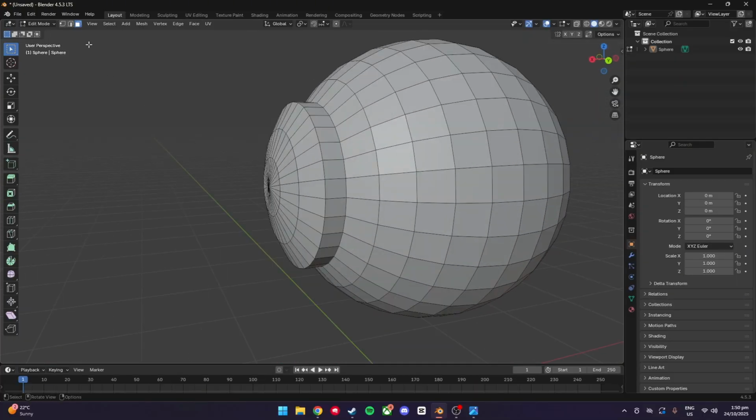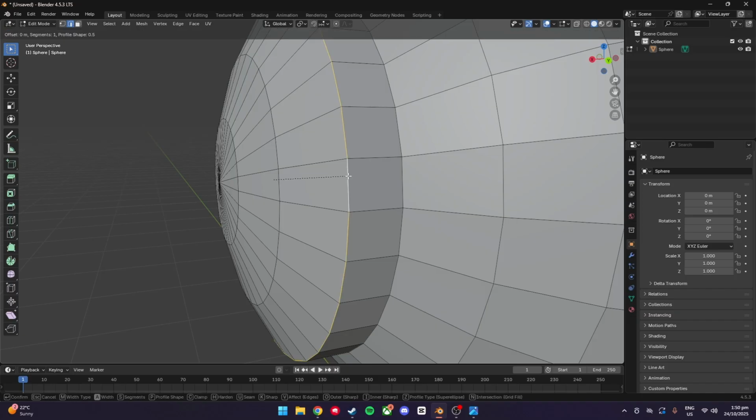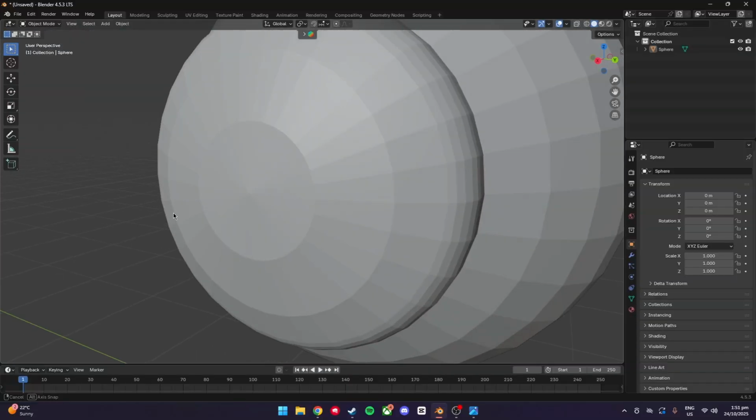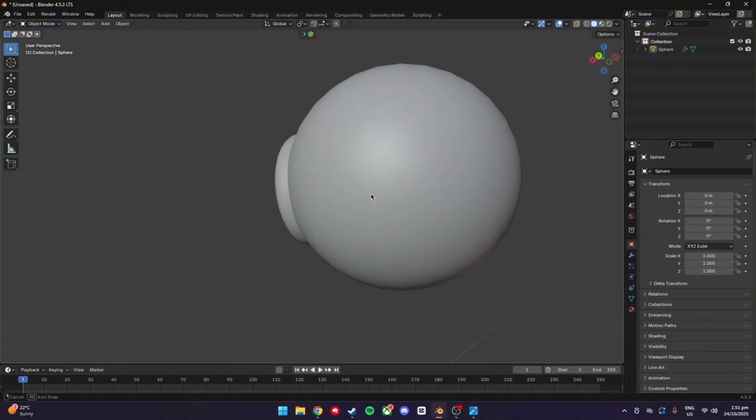Then what we're going to do, you're going to press edges, or number 2 on the keyboard, and then hold Alt and click on this line here. And then Control B, bring your mouse out about there, and then scroll up a few times to get the more beveled effect. And as you can see, what we can do now is click it, shade auto smooth, and then we're getting that nice shape already.